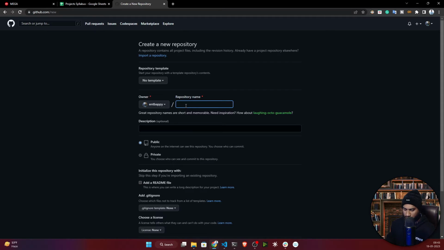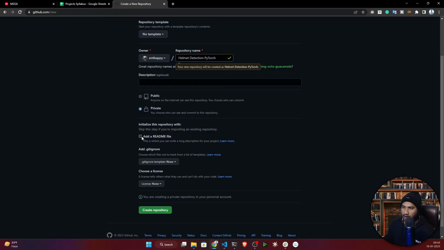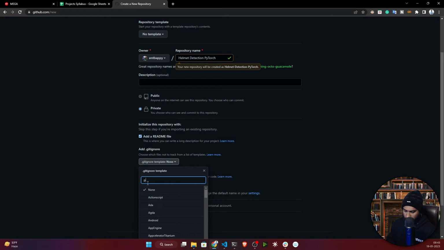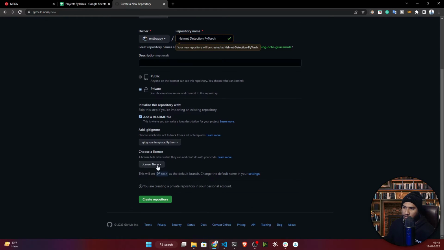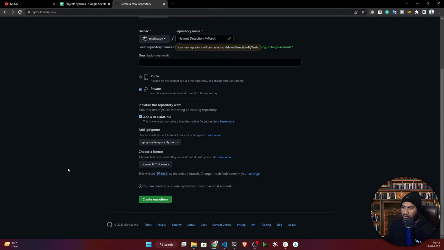Let's name the repository. I'll keep it as helmet detection PyTorch. Now just make it private as of now. Now let's add a readme and a gitignore. I'm using Python, so I'll write Python here, and let's take the MIT license. Okay, so yes guys, that's all. Now just try to create the repository.